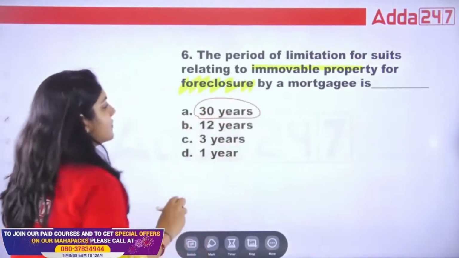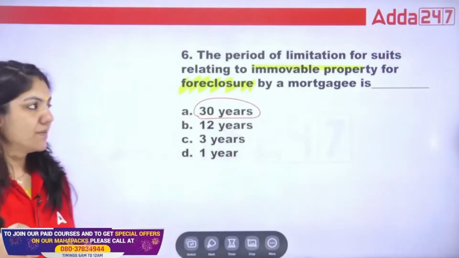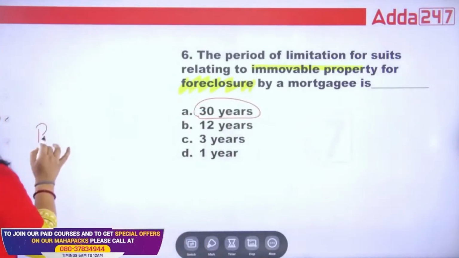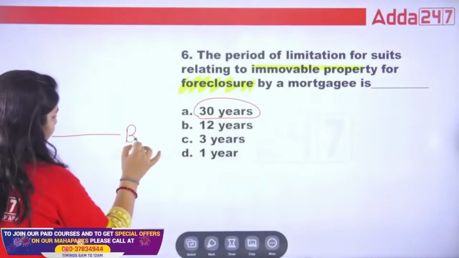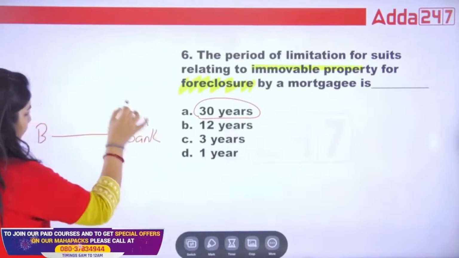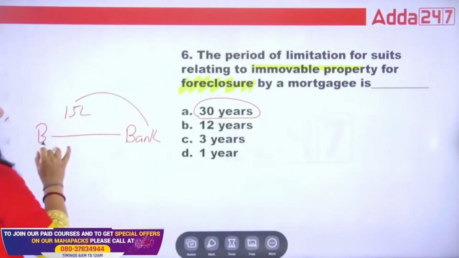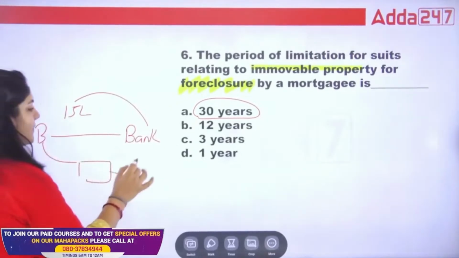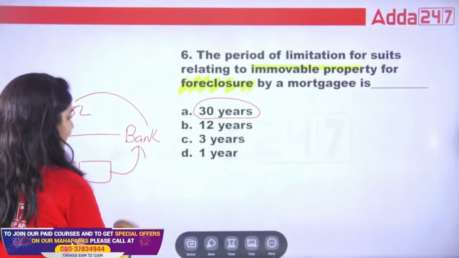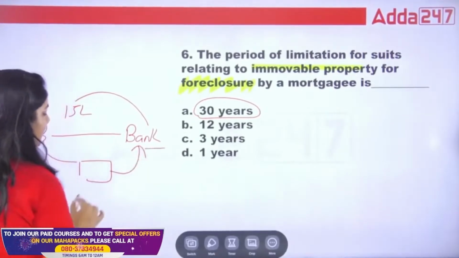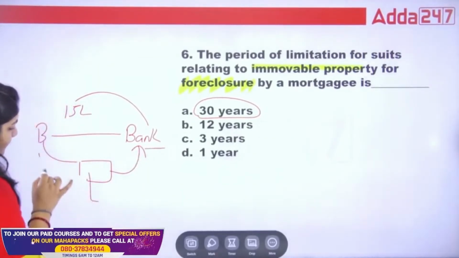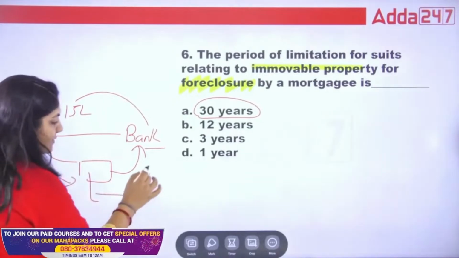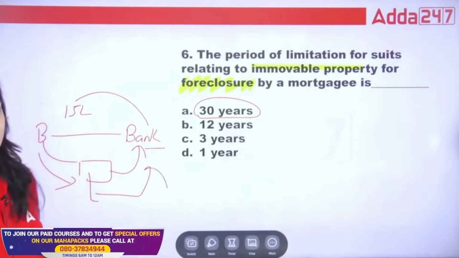And what is foreclosure? Suppose what is mortgage? B person is there, this is the bank. If the bank has given 15 lakh rupees and this B person has given the immovable property to the bank, in that case the bank first of all dispossesses this property from B person, and after that the bank will sell the property.